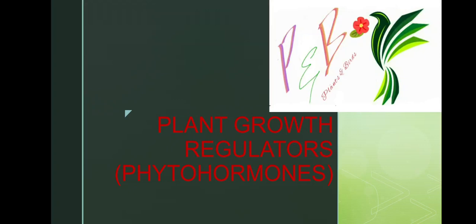They increase plant growth, and other operations can be done by them, like flowering, which induces flowers, which induces parthenocarpy, which induces root growth, which induces rooting in stem cuttings. All these are the functions of plant growth regulators. We will discuss these plant growth regulators in detailed form one by one.